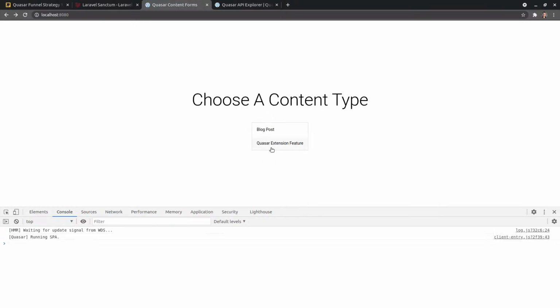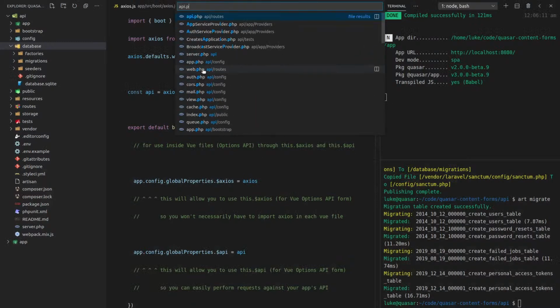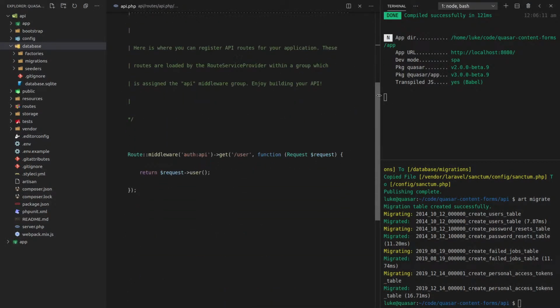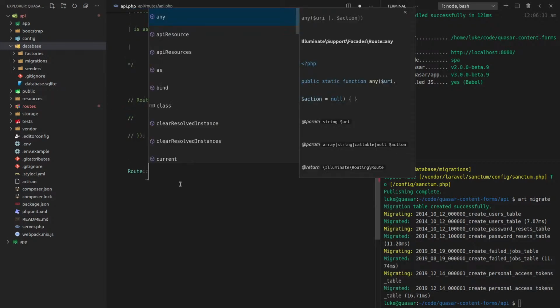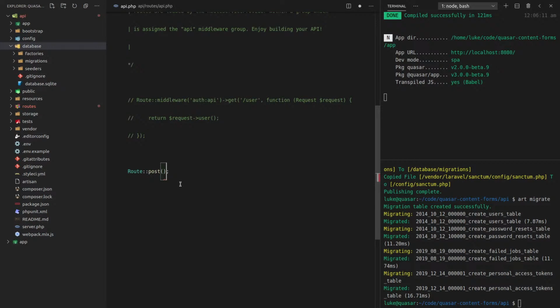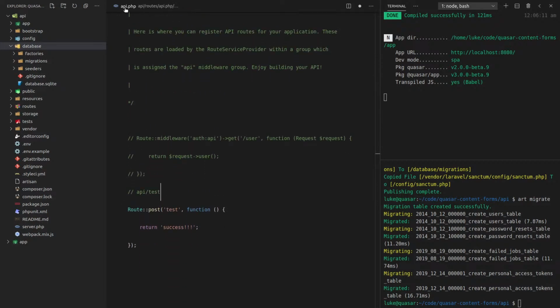And now I'm just going to have a look at a little button where I can test these requests. So let's go to api.php, and I'm going to have a test route that I can play around with. We can comment that out for now. Route, and post request or get request? Post request, since that's what we're going to be doing. And let's just make this a test route. Function and return success with some exclamation marks so I can tell it's my own. And so in order to hit that endpoint, we'll have to say API/test because we're in the API routes, and it automatically adds the API prefix.